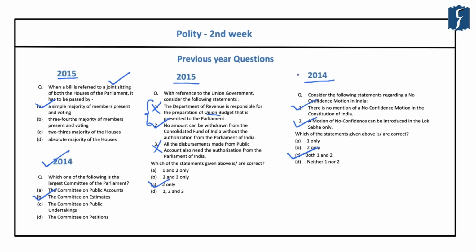So by this discussion, you should have understood that the questions have been asked based on this important section of the Indian polity. Various questions have been asked related to the budget, for example, this question, and also a question was asked related to the money bill. Then there have been questions related to the legislative process, for example, the joint sitting and the private members bill. Then again, there have been various questions related to the parliamentary committees and also related to parliamentary control over the Council of Ministers. For example, questions have been asked related to the no confidence motion and also related to the adjournment motion, etc. So after this, let us look at the practice questions related to this section of the Indian polity.